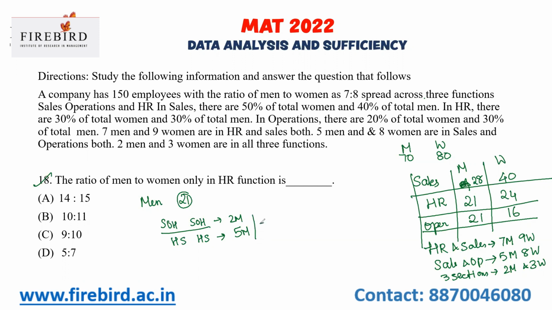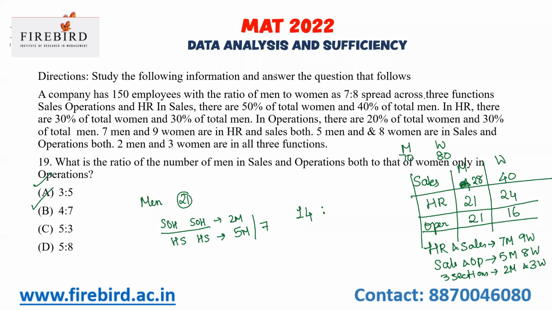So in total, 7 men out of 21 will be involved in more than one, so 14. The only option that starts with 14 is option A. If you work it out for women, you'll get 15 as the answer. So option A is your answer. You get the first part of the answer, so you can move on to the next question.